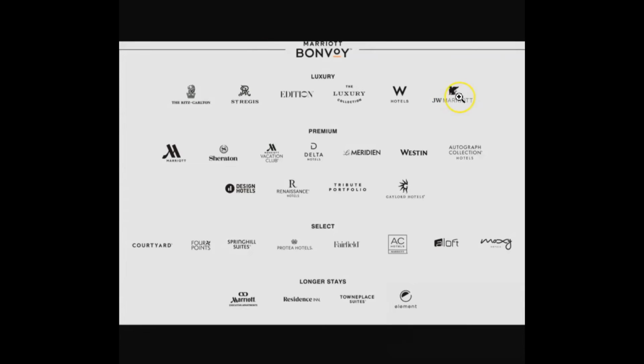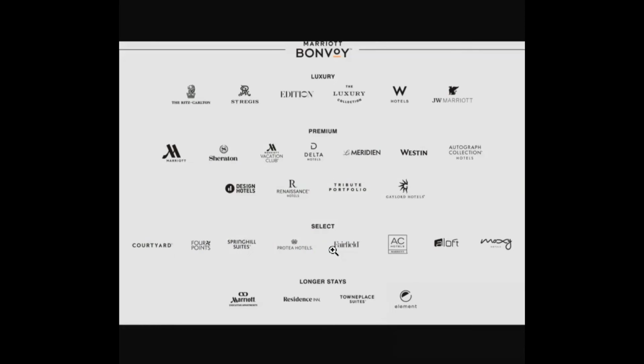So you have JW Marriott, you have W Hotels. If you know, there's one in, I think, Goa. There's St. Regis, then there's Ritz Carlton, Sheraton, Le Meridien, Westin. There's also Renaissance and Marriott, and then Courtyard, Four Points, Fairfield. All of these hotels, when you go on the streets, you will think this is some different company, this is some different company.